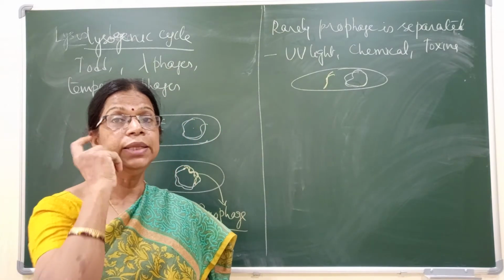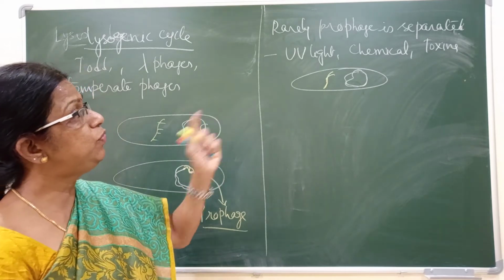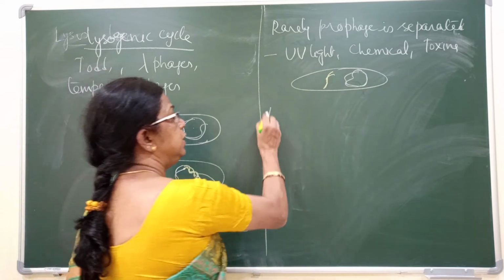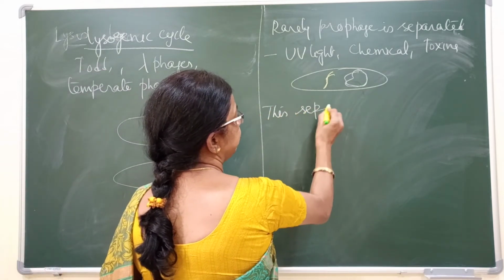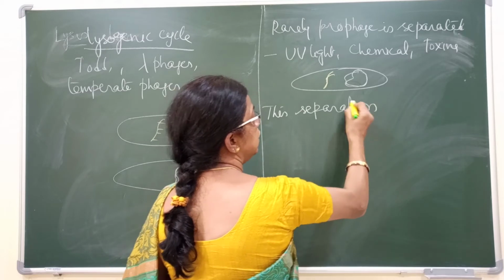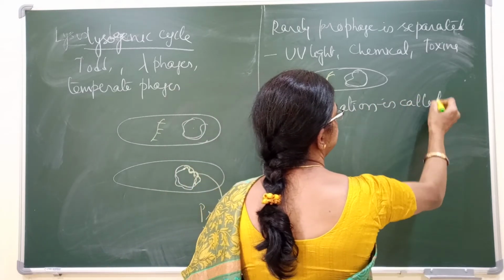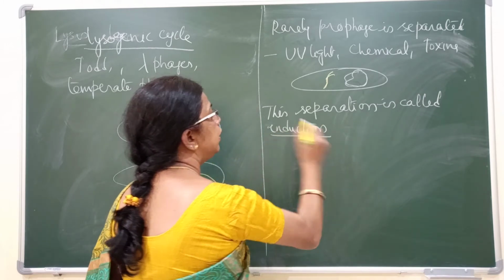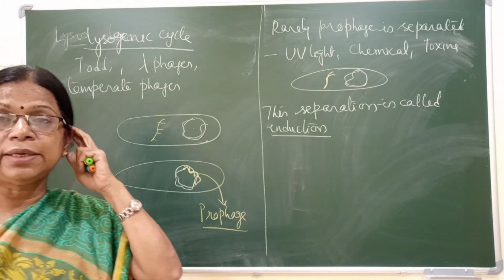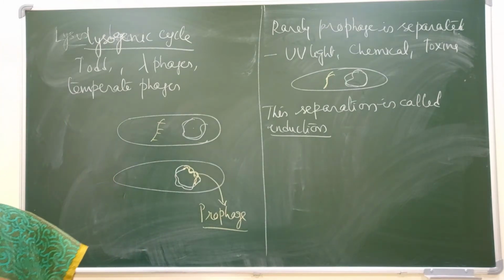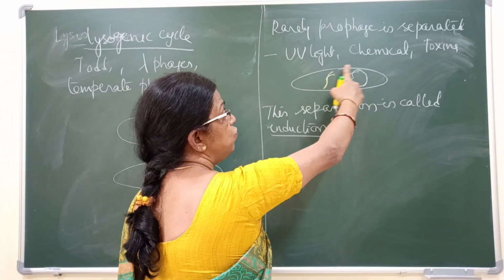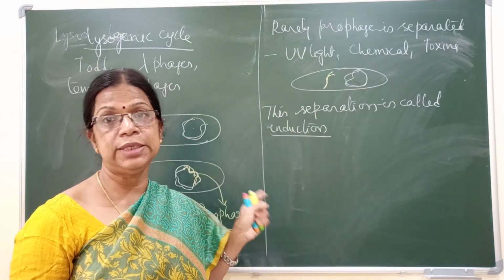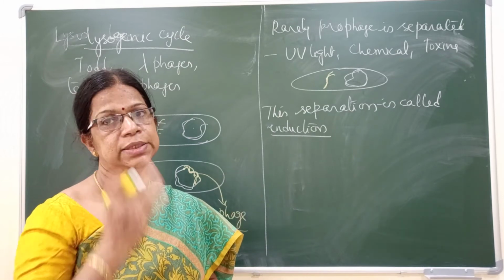This separation of the prophage under the influence of UV light, chemicals or toxins is given a name. The separation is called induction. So rarely when it gets separated, it lies separately. Then for that particular generation, it can induce the lytic cycle.